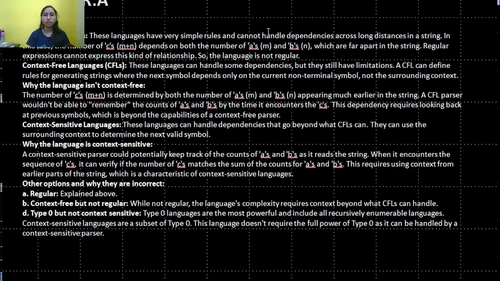Why is the language context sensitive? A context-sensitive parser could potentially keep track of the counts of the a's and b's as it reads the string. When it encounters the sequence of c's, it can verify if the number of c's matches the sum of the counters of a's and b's. This requires using context from earlier parts of the string, which is characteristic of context-sensitive language.